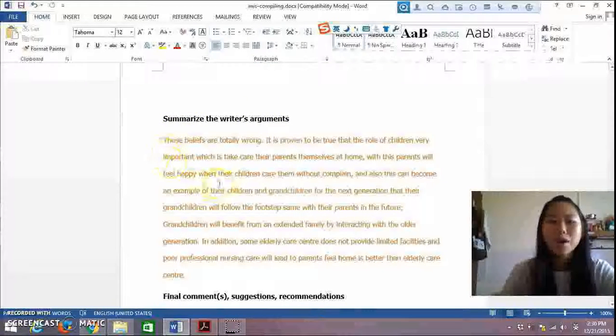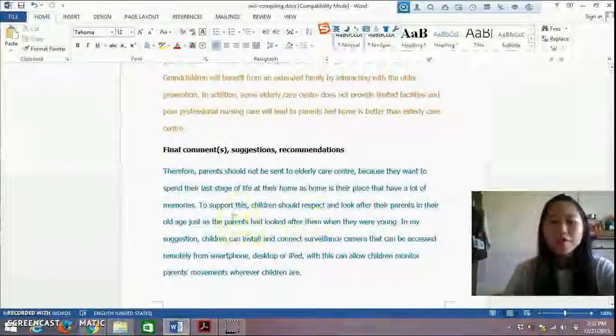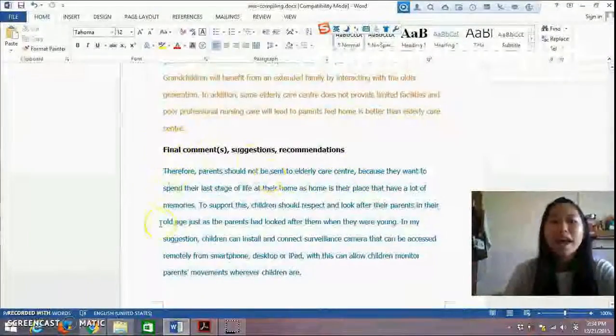The third paragraph, which is highlighted in orange, summarizes the writer's arguments that do not support sending the elderly to the care center. The last paragraph, which is highlighted in blue, is the final comments, suggestions, and recommendations.